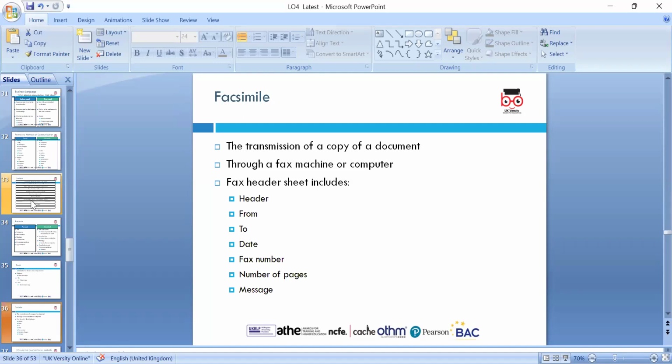So of course we can do the faxes. Of course headers. We can look at from, to, date, fax numbers, and the pages.